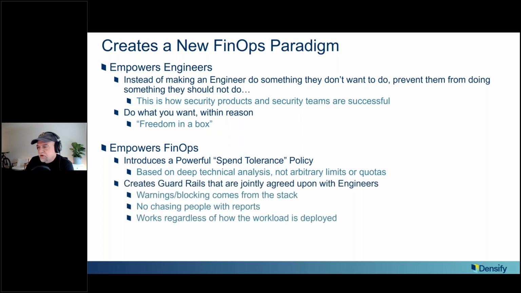And again, the guardrails are agreed upon with the engineers. The warnings come from the stack itself. It's authoritative. I'm not chasing you with a report. It actually came out of Azure or Microsoft, Amazon, as the case is. And it doesn't matter how it's being deployed, it's going to catch it. We're pretty excited about this. We think it's a new paradigm. Visual itself alone is pretty cool because it's a great way just to see the cloud providers' products, what they're selling you, and what you should be using.